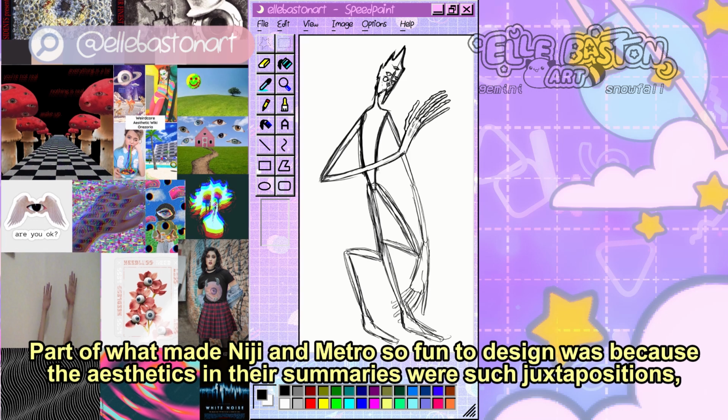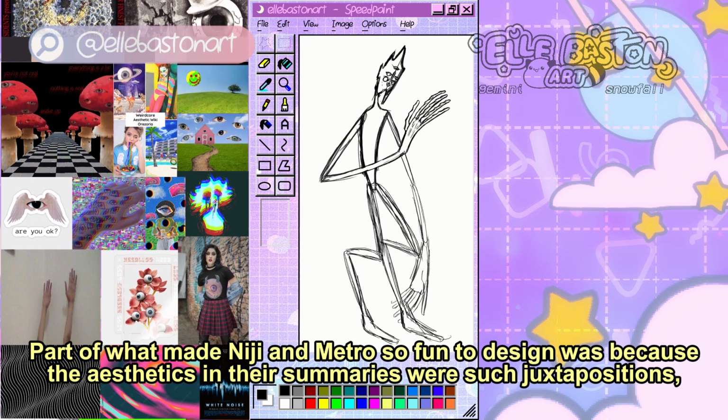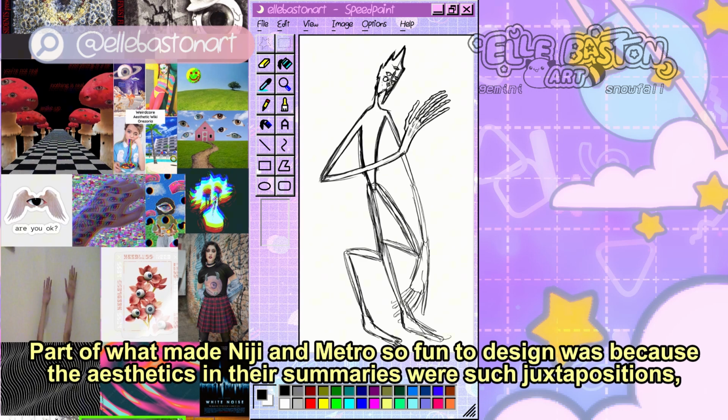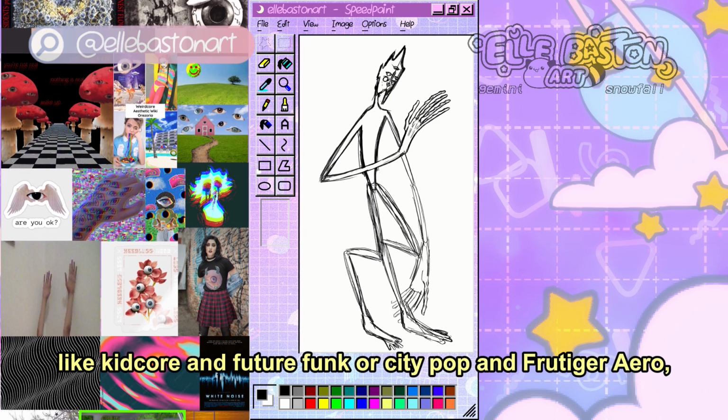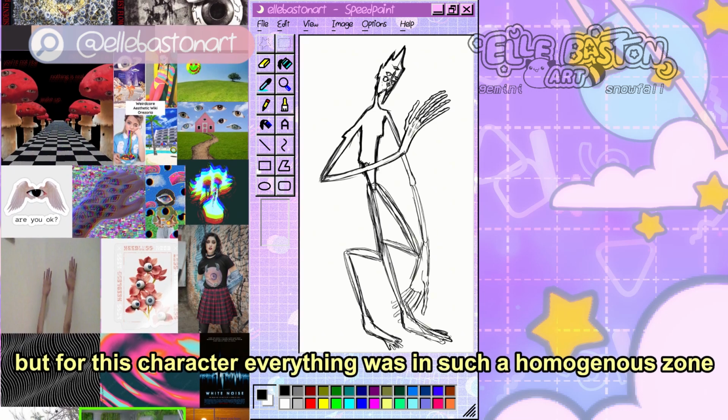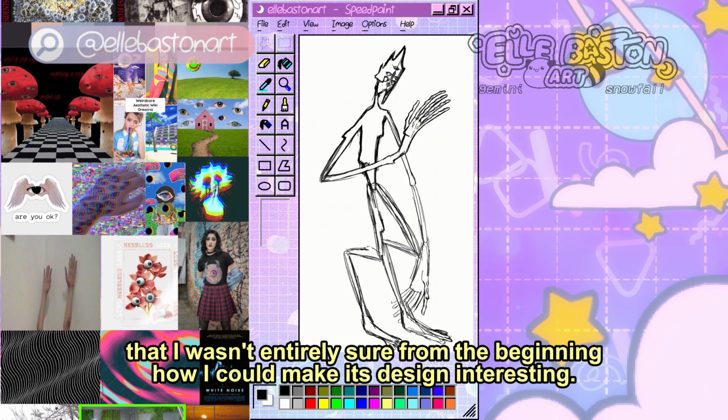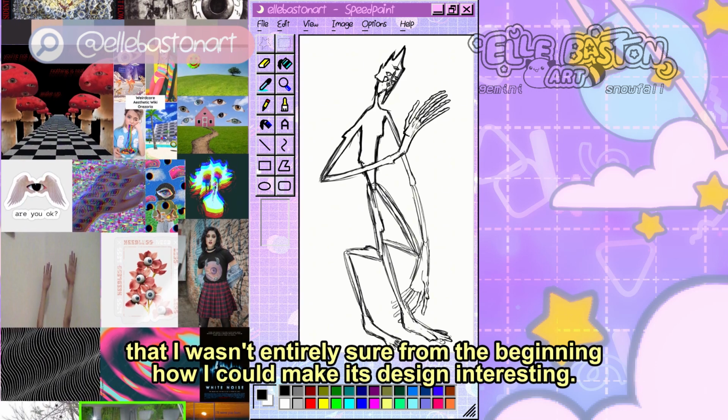Part of what made Niji and Metro so fun to design was because the aesthetics in their summaries were such juxtapositions, like Kidcore and Feature Funk, or City Pop and Frutiger Aero. But for this character, everything was in such a homogeneous zone that I wasn't entirely sure from the beginning how I could make its design interesting.